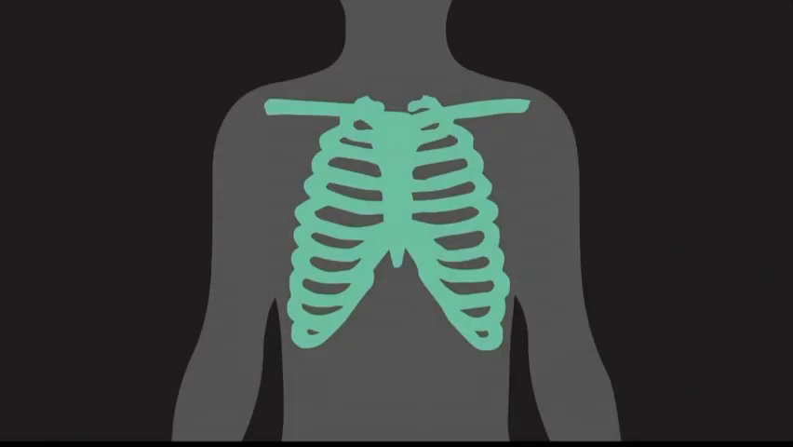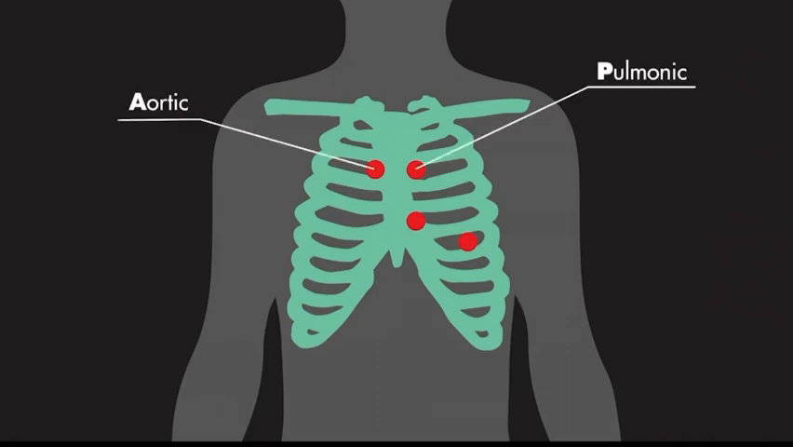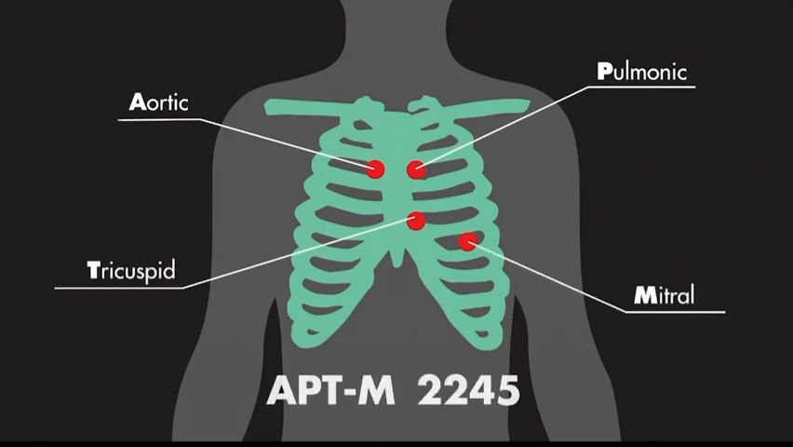This mnemonic comes from the fact that there are 4 general areas on the chest where you want to listen to for heart sounds. These are the aortic valve, the pulmonic valve, the tricuspid valve, and finally the mitral valve. The letters in the mnemonic apartment M stand for the first letter of the valves. A for aortic, P for pulmonic, T for tricuspid, and M for mitral.